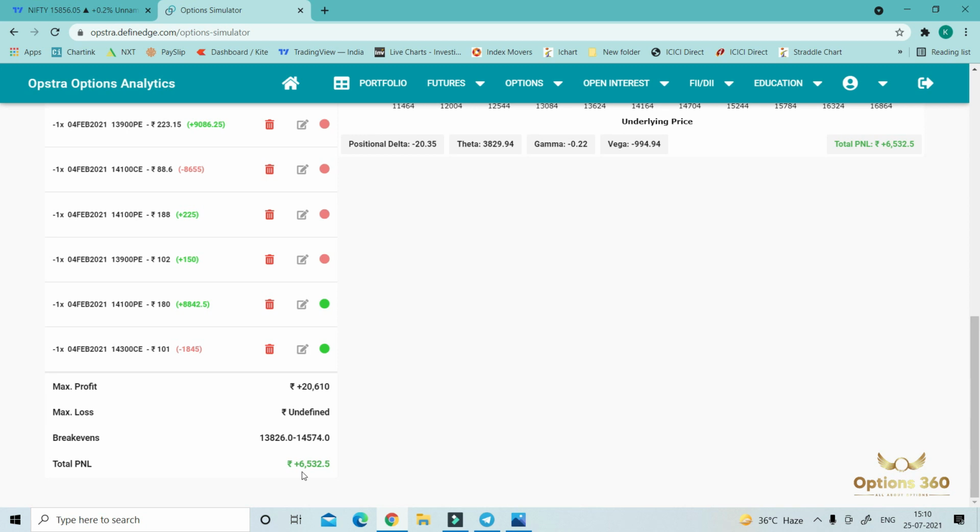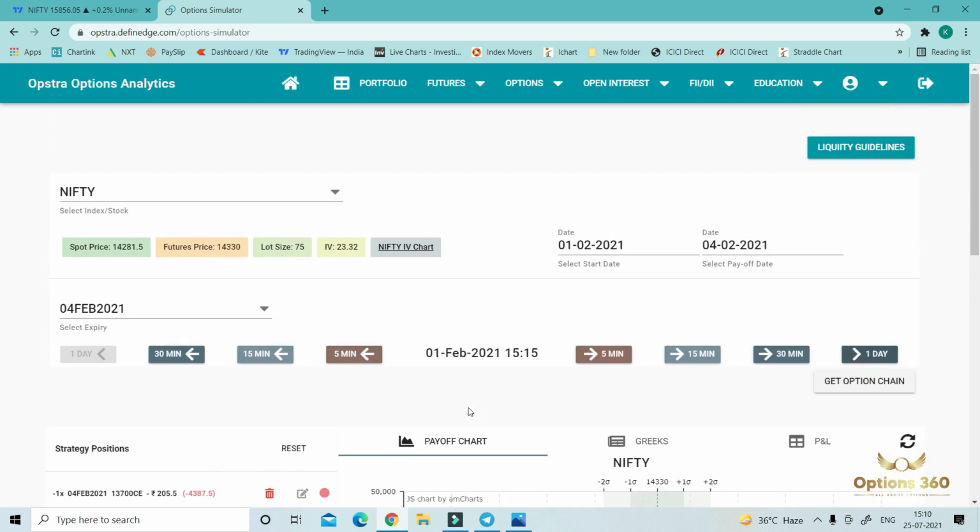But without adjustment, we had a loss of 200 points. So with the help of adjustment, you can stay longer in selling trades. And if you stay longer in a selling trade, then you will get premium decay in your favor. So that's why we always do adjustment in positional trades and even in our intraday trades.